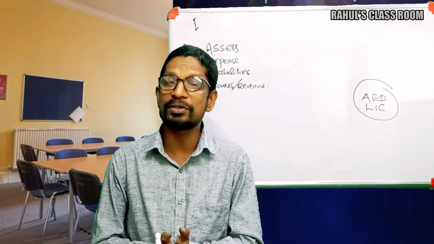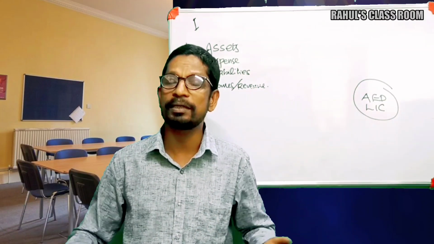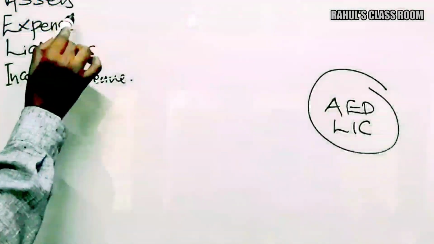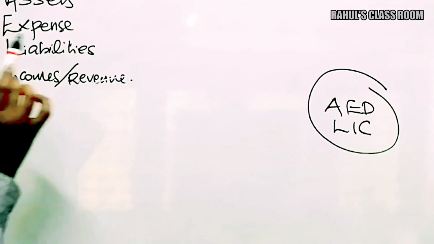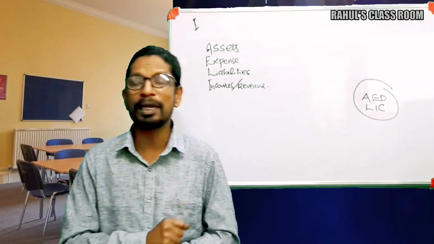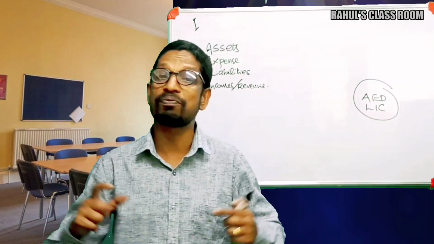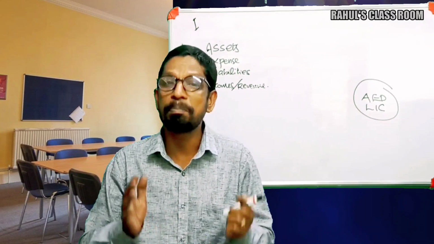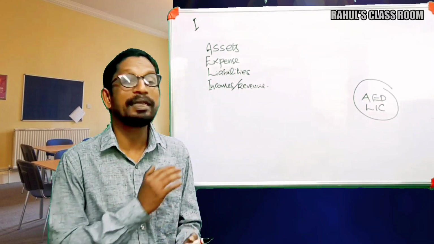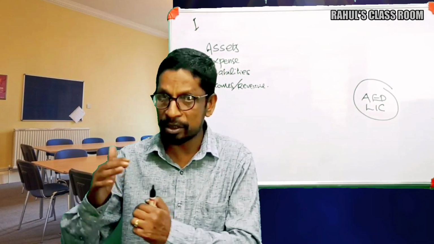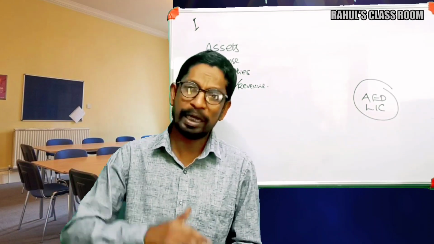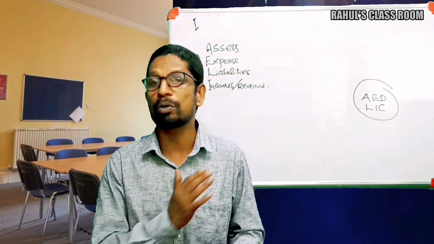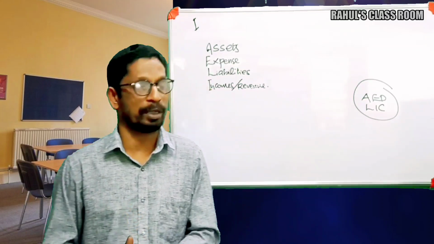When we analyze accounting, we can see that it is related with only four terms: assets, expenses, liabilities, and incomes or revenue. The total accounting is related only with these four terms. So for passing journal entries perfectly, we must have knowledge about these four terms. If we understand these terms properly, we can pass the entries without any difficulties. A clear-cut idea about these terms is very essential.